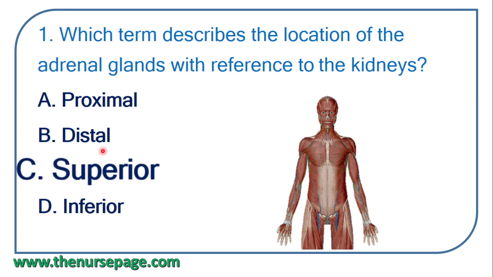Correct answer: the adrenal gland is located superior to the kidney. The adrenal glands are on the cephalic side of the kidney. Cephalic side means upper side. So being closer to the head, they are termed superior to the kidney. Superior means it is closer to the head. So the adrenal gland is closer to the head when compared to the kidney. That is why we say it is superior to the kidney.